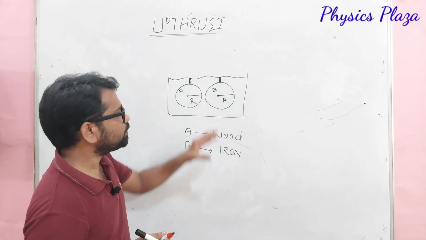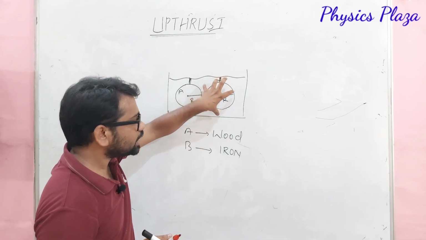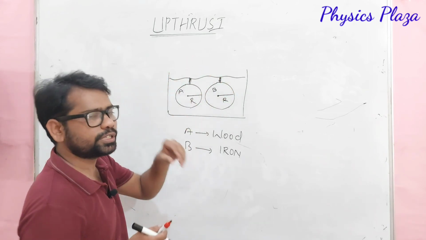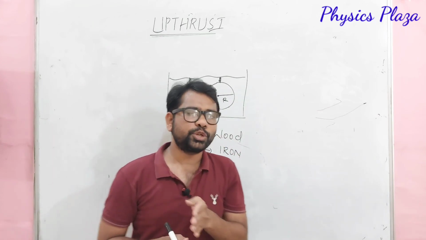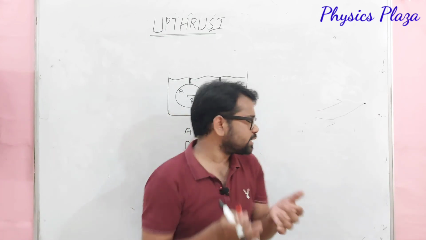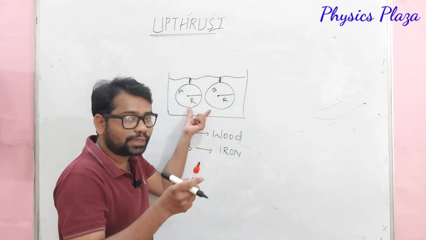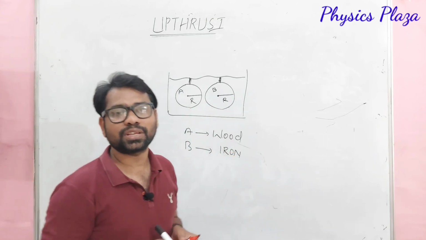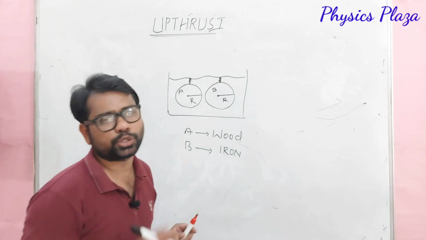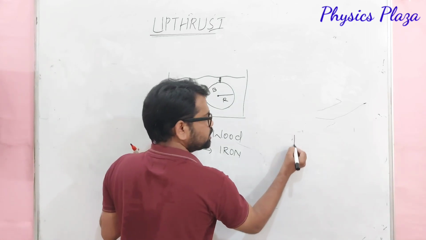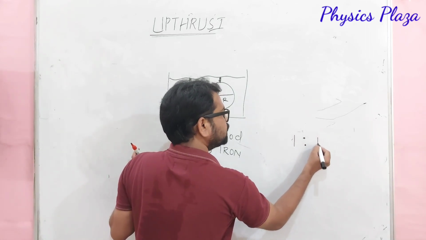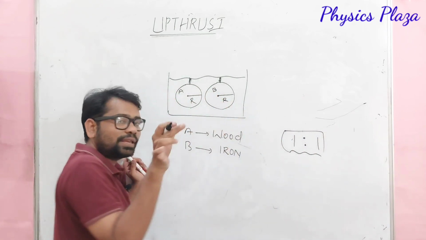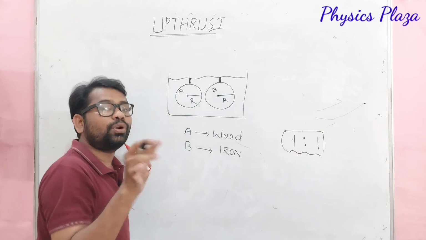Then in which case will more buoyant force act? Will more buoyant force act on the iron sphere, or on the sphere made of wood? Just think, what is the ratio between the buoyant forces acting on wood and iron? Surprisingly, dear children, the answer is 1:1. Whatever the buoyant force acting on the iron ball, it is the same on the wood also.